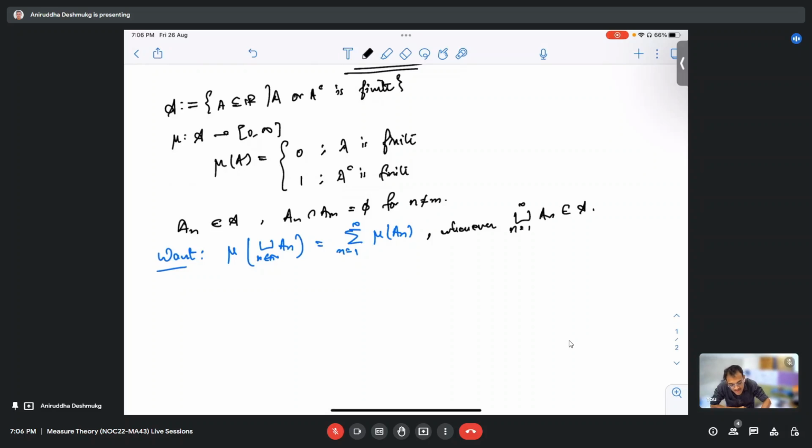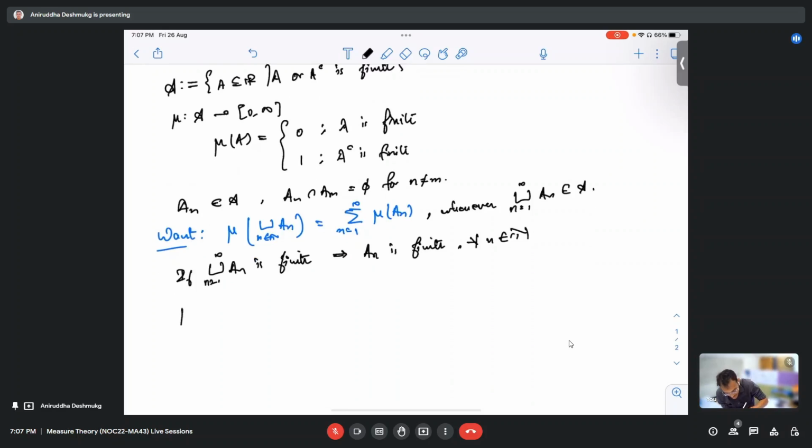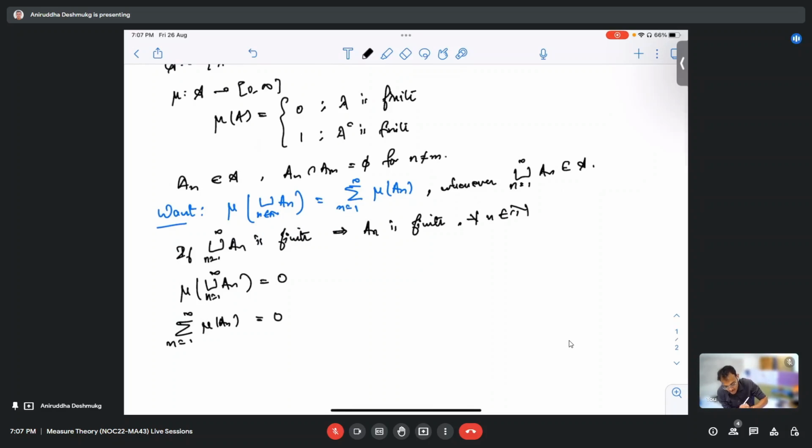Suppose that this union is inside A. Now there are two possibilities. Either this union is finite or its complement is finite, right? So if this union is finite, the only way this can happen is that all of these A_n are finite, A_n is finite for every n, right? Yes. So therefore, what about the measure of this union? By definition, it should be zero. Yes, but this summation of mu(A_n), this is also zero, right? Yes. So at least in this case, these two are equal.